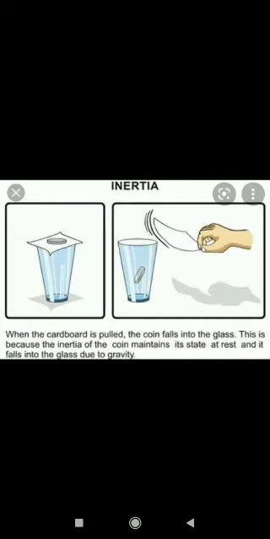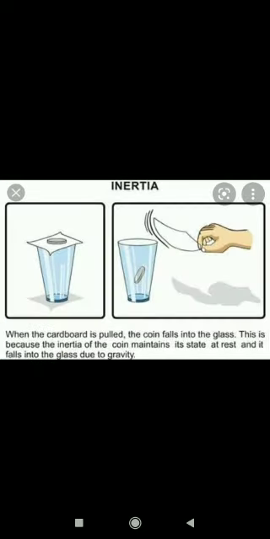Force is required to stop an object, to move a stationary object, to stop a moving object, or to give a shape to the object. So these are some examples of effects of forces. Now the next thing that we're going to learn, we learned about what is force and what are different types of forces. Now we'll learn about inertia.